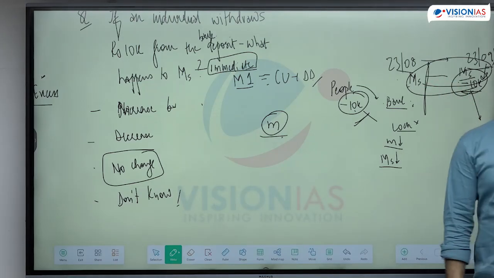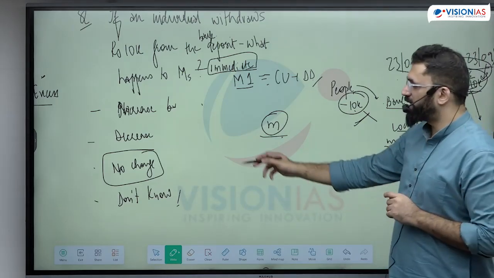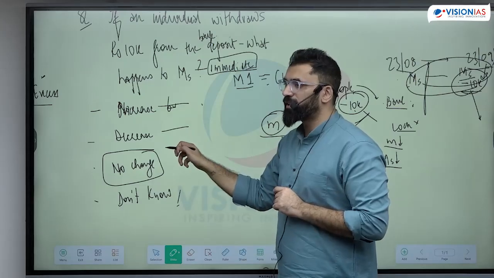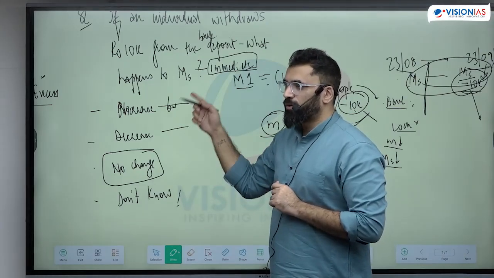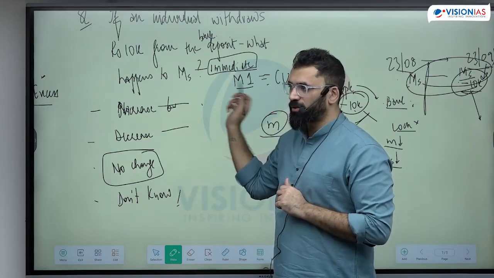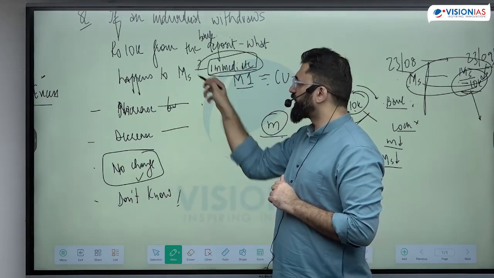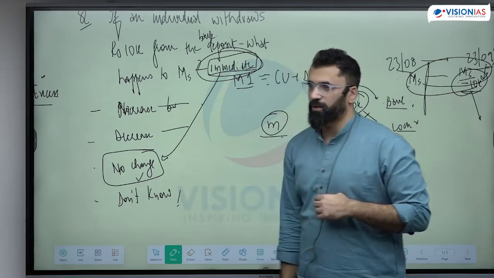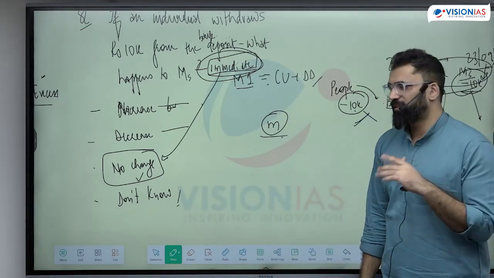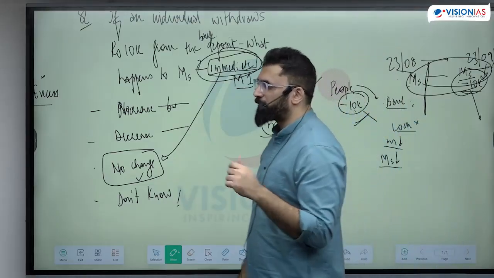Is it clear? The question was easy because it said increase by 10,000, decrease by 10,000, and increase by more than 10,000. An increase at the same level cannot happen, there has to be a multiplier. So the question was easy. Immediate was the keyword where the answer was no change. Is it clear? Just revise these terms. We'll discuss monetary policy and the RBI further in the next class.